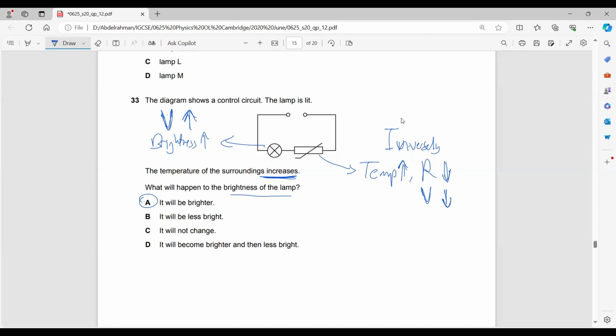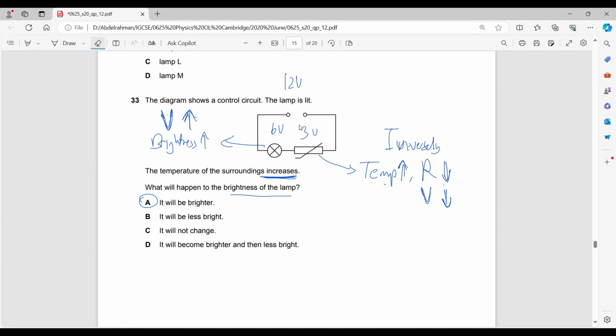Again, for example, this is a battery. This has a voltage of, let's say, 12 volts. Initially, this had 6 volts and this had a potential difference of 6 volts initially. When the temperature increases, we know that the resistance decreases. So when the resistance decreases, the voltage decreases. So it wouldn't be 6 volts. This would have a potential difference of 3 volts.